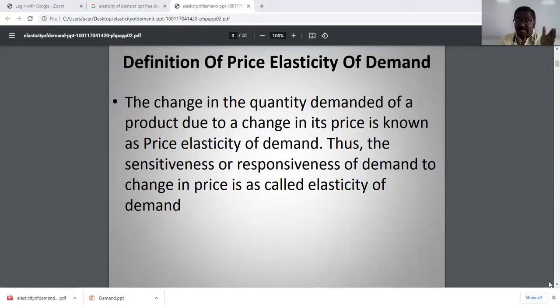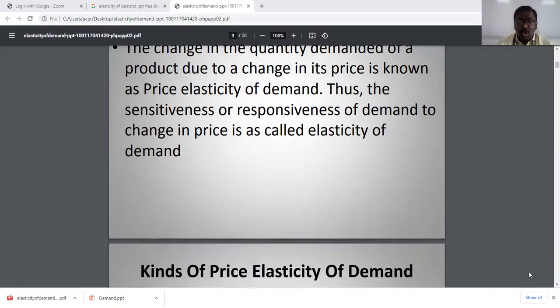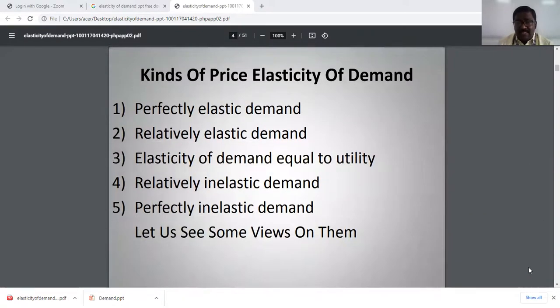We know that very well. If there is a change in price, definitely there will be a reflection in demand. How much is the reflection in demand? To quantify that, price elasticity of demand will help us quantify how much demand changes with respect to price. Clear? As I said earlier, there are different kinds of price elasticity of demand. Majorly: perfectly elastic demand, relatively elastic demand, elasticity of demand equal to 1, relatively inelastic, and perfectly inelastic.